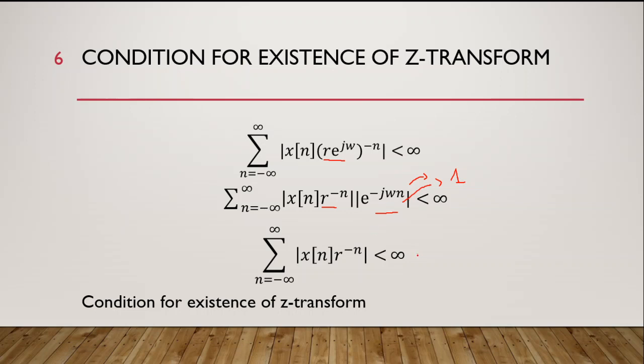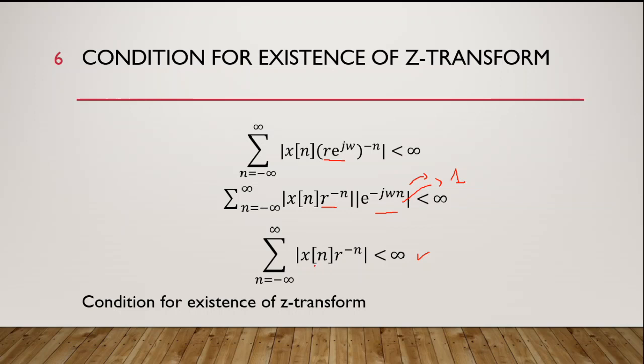Now we will have this equation. So x of n r power minus n must be a finite value. This is the condition of existence of z transform. Remember, the condition of existence of Laplace transform was that the input signal multiplied by e power minus sigma t needed to be absolutely integrable.